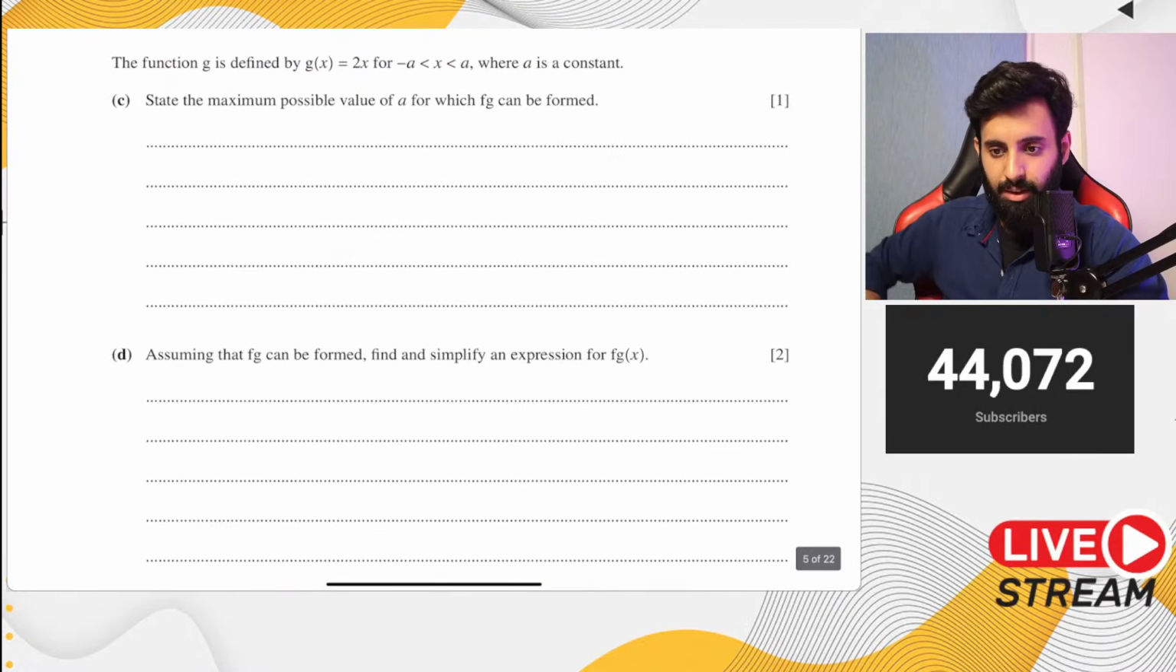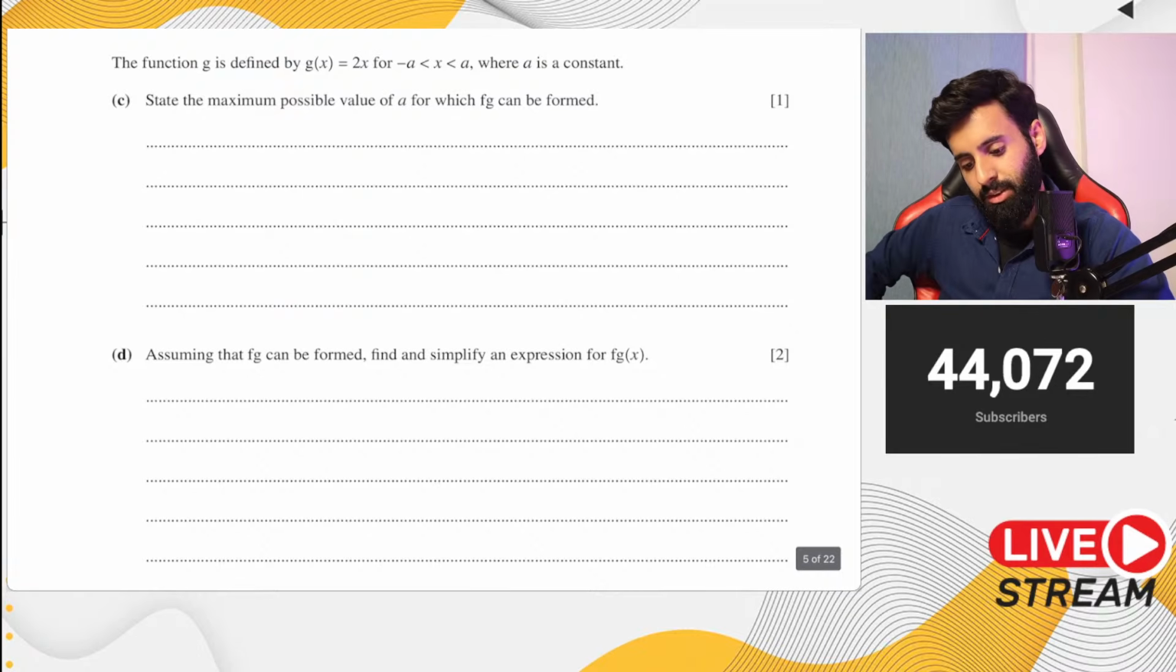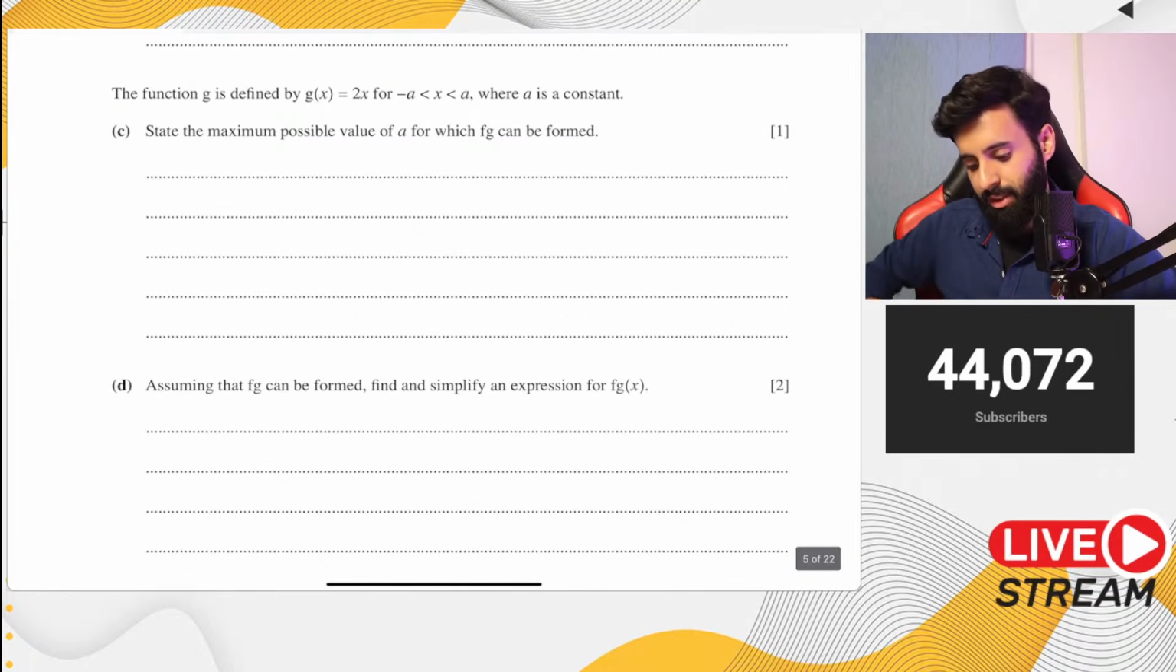Now let's look at part C and part D. Part C says the function g is defined by g of x equals 2x for x greater than -a and less than a. State the maximum possible value of a for which fg can be formed.